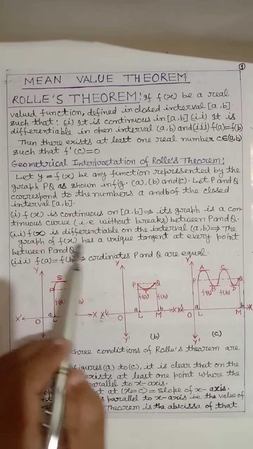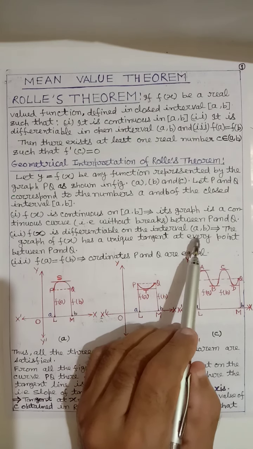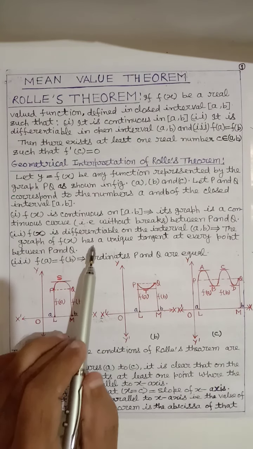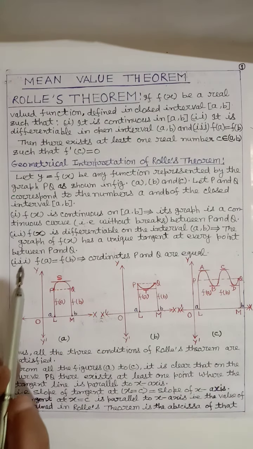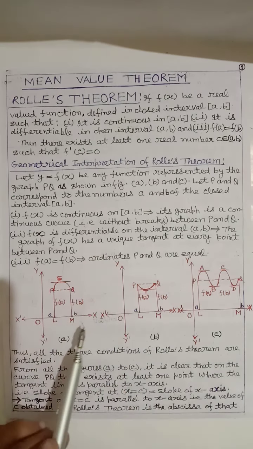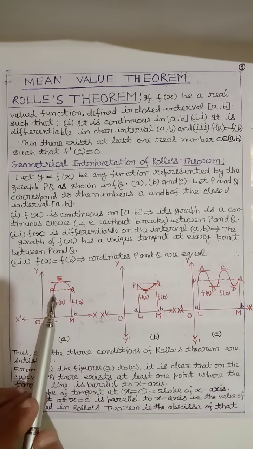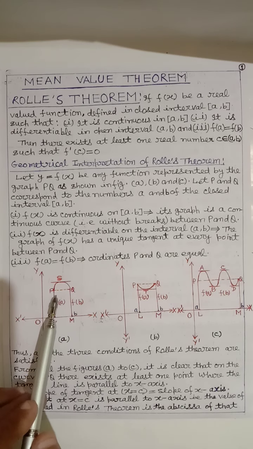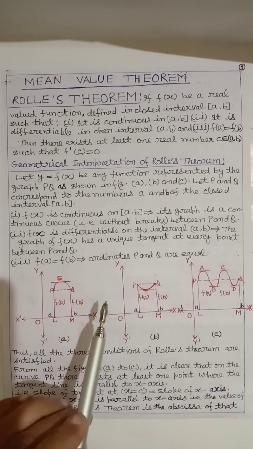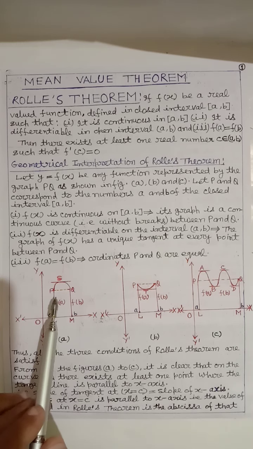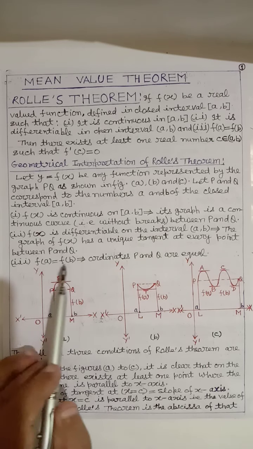Second, f(x) is differentiable on the open interval (a, b). What is the meaning? The graph of f(x) has a unique tangent at every point between P and Q. Dear students, here unique tangent means one and only one. Means between the points P and Q, we get at each and every point a unique tangent, that is, one and only one tangent.